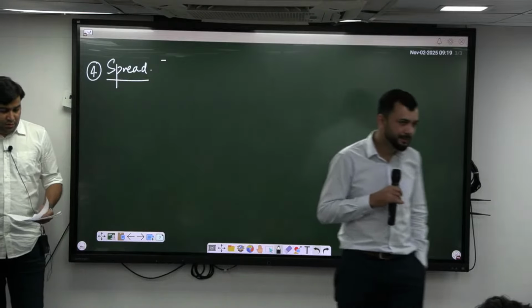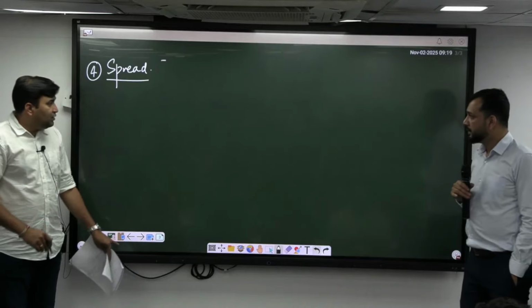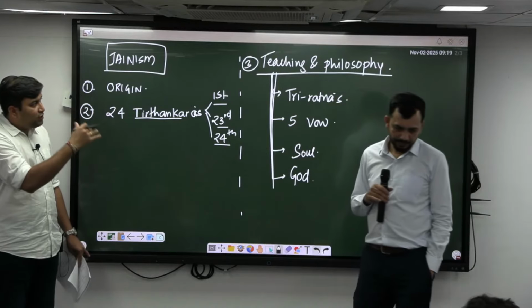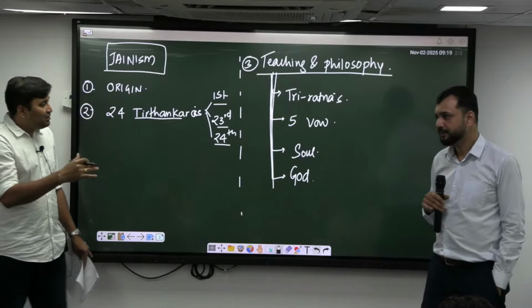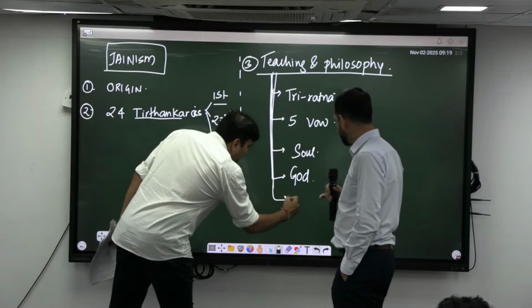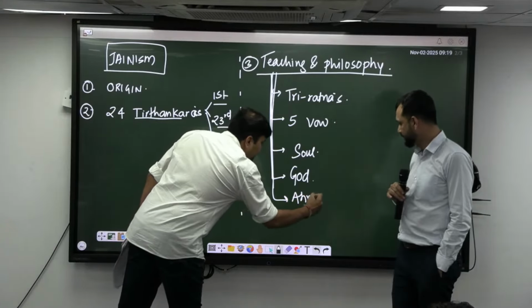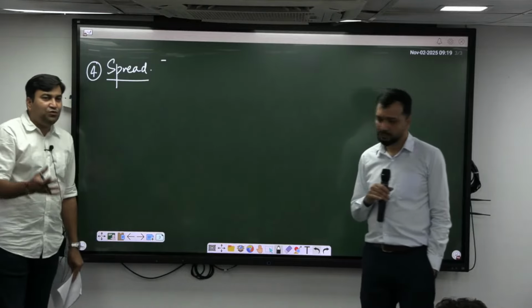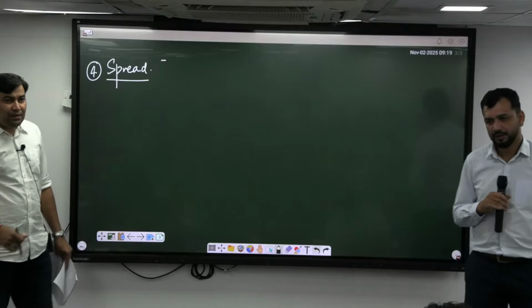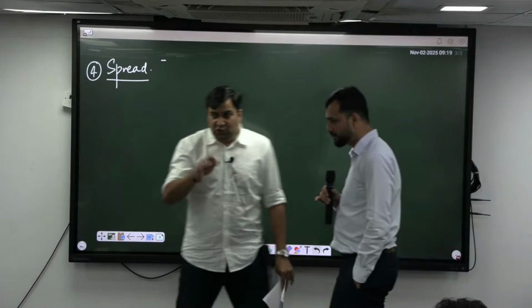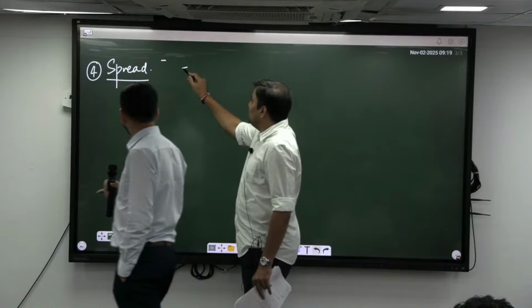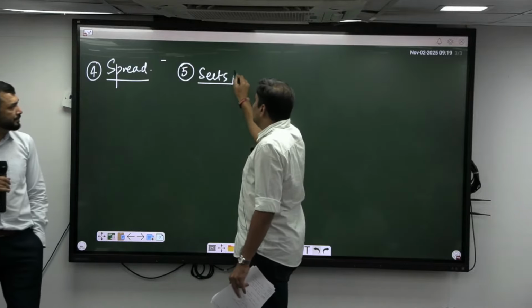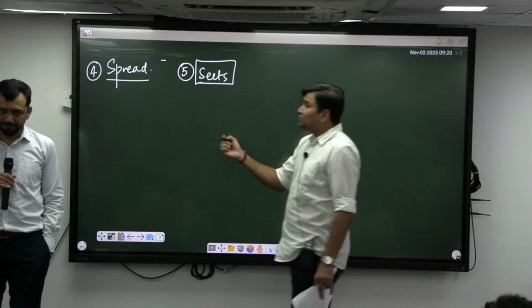All right, okay, so summing it up, this is what we spoke about: the origin, the 24 Tirthankaras, their philosophy, which is exceptionally important. They spoke about ahimsa, etc. And later I spoke about the spread and the places which were visited by Mahavira, right? Now the most important point here is about the sects. Very, very important point: the sects of Jainism.